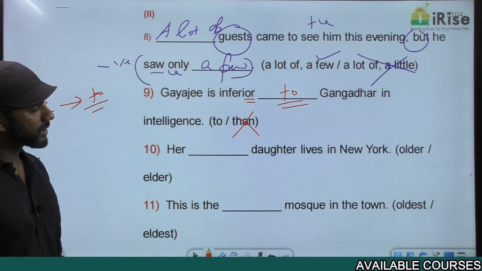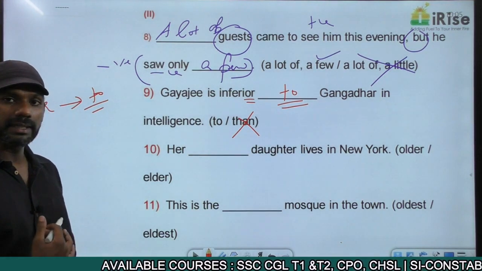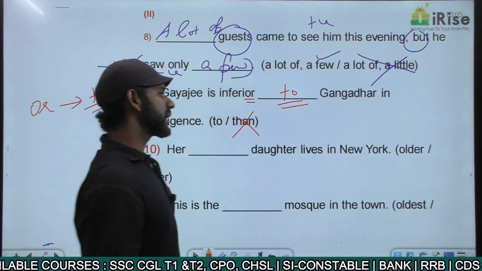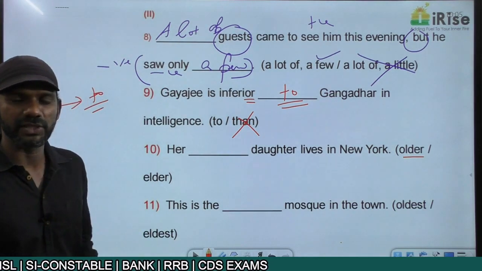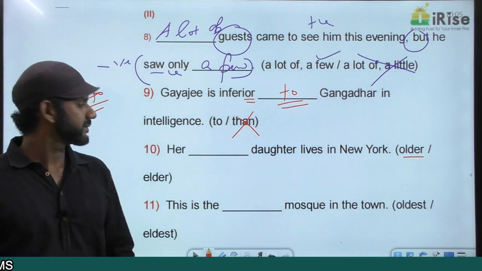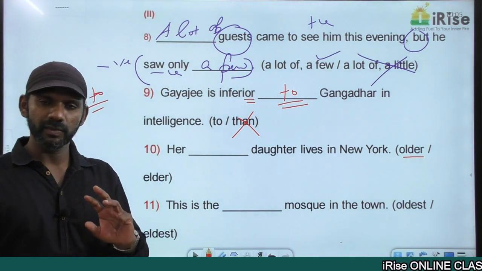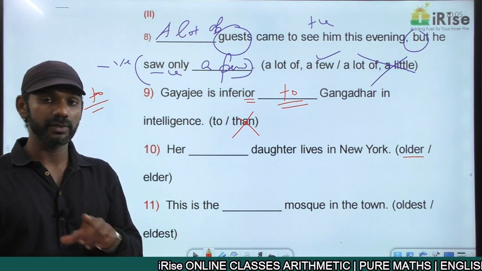Her dash daughter lives in New York. Options are older, elder. Older can be used when we compare two entities. It's a comparative degree adjective. Like, he is older than she. Two entities are here. He is one entity, she is another entity. He is older than she; he is older than her is wrong.